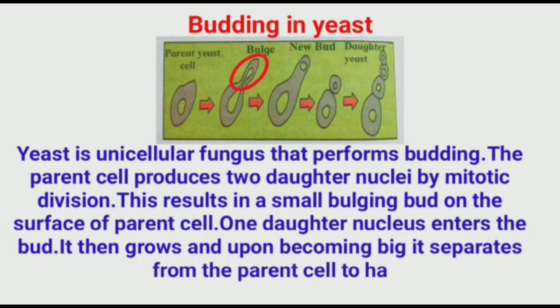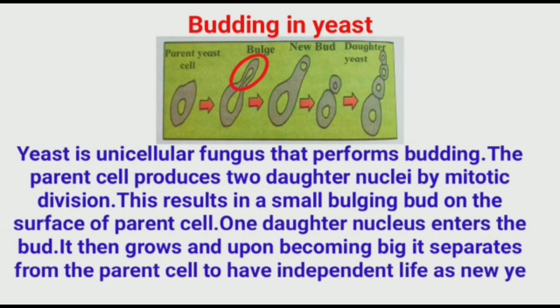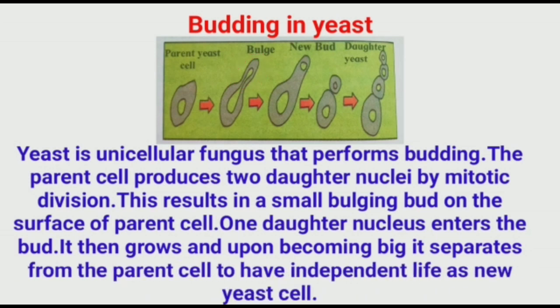One daughter nucleus enters the bud, it then grows and upon becoming big, it separates from the parent cell, and this separated cell lives as an individual, and a new yeast cell is formed from the parent cell. This is the budding in yeast cell.